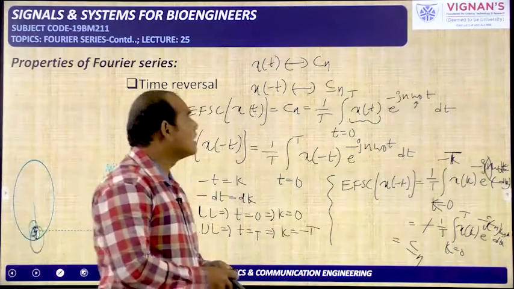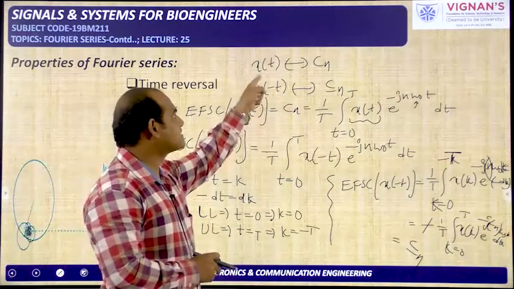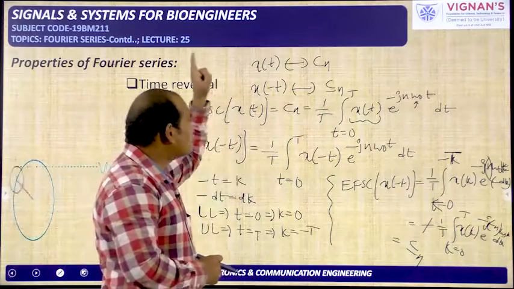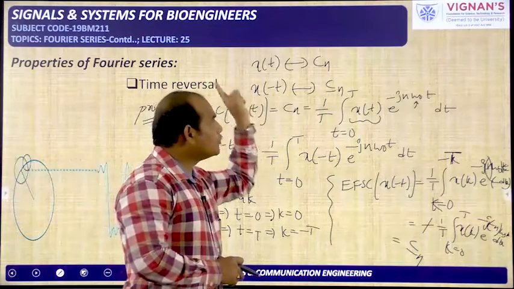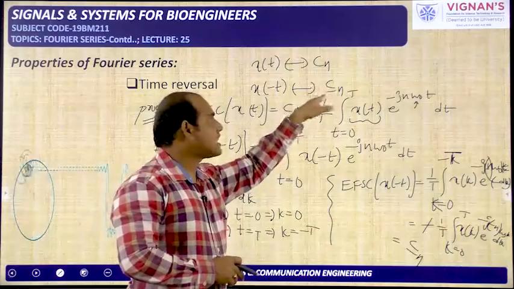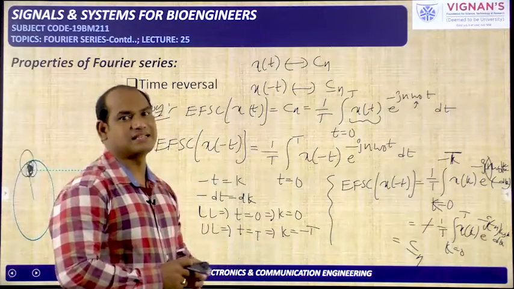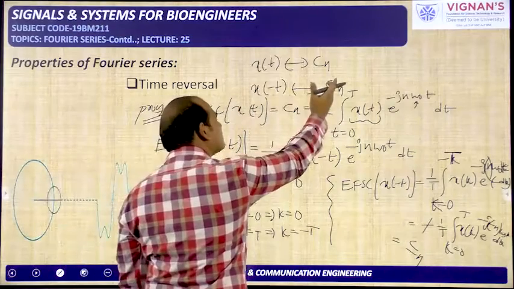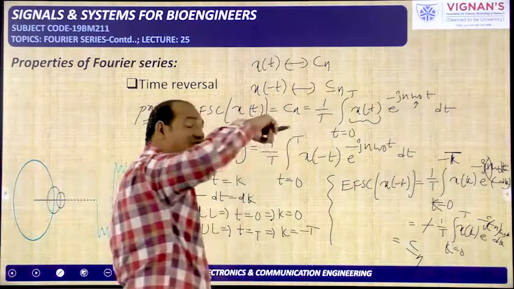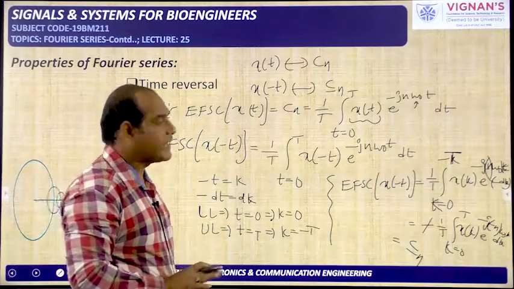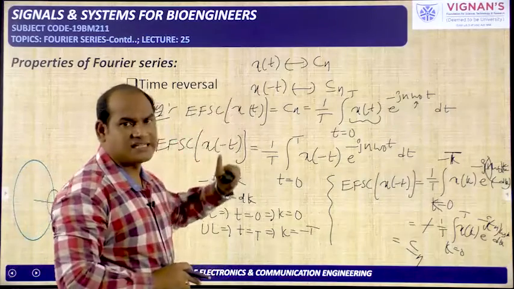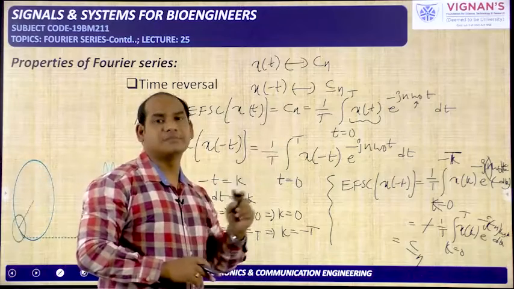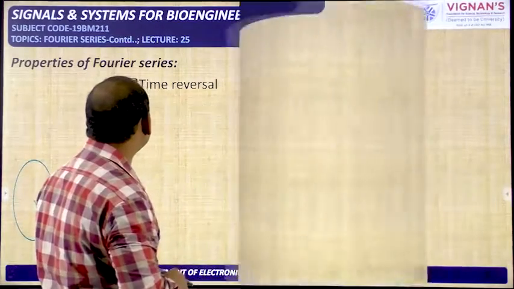So the time reversal version of the signal x of t is having the coefficient c minus n. That means if you perform the time reversal, you need to perform the reversal operation in the frequency domain also. That is the thing. If you perform the reversal operation in the time domain, you need to perform the reversal operation in the frequency domain also in Fourier series. Okay, x of t is having the coefficient cn. So x of minus t is having the coefficient c minus n. This is about time reversal.